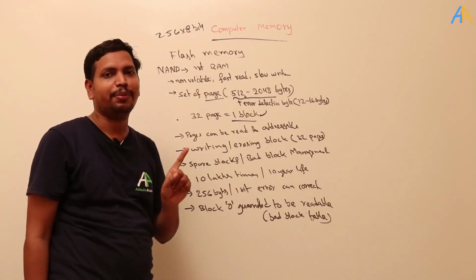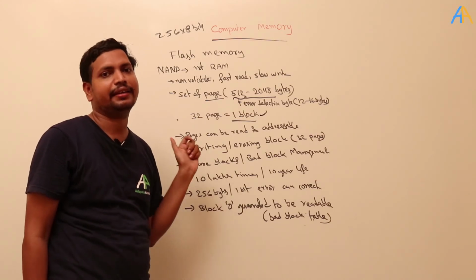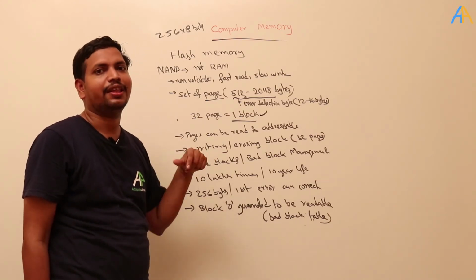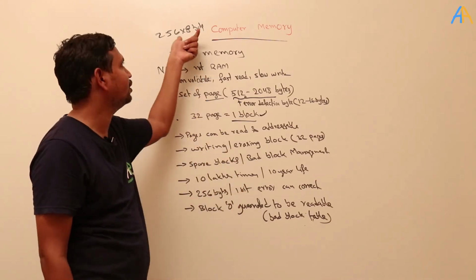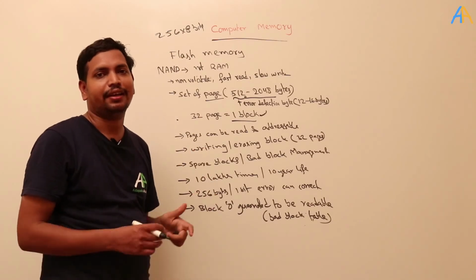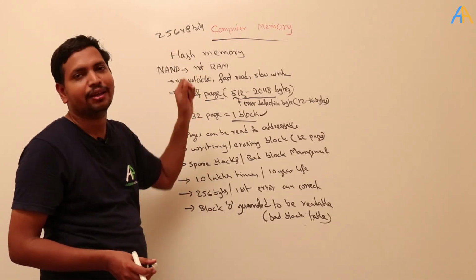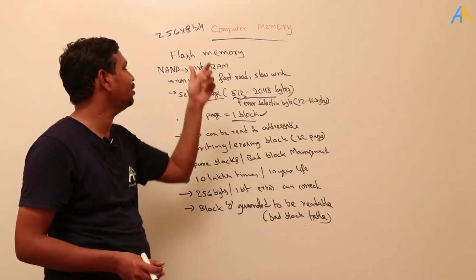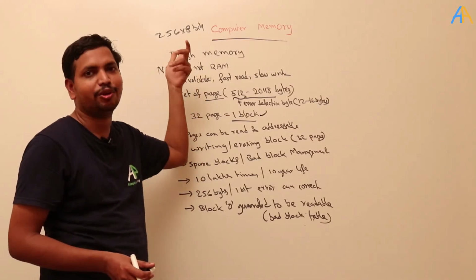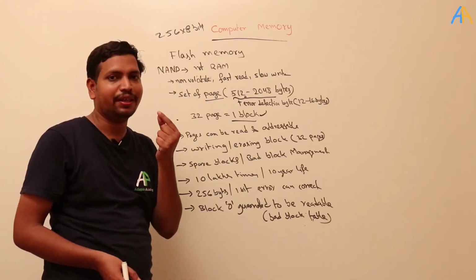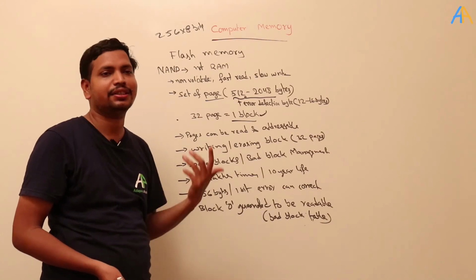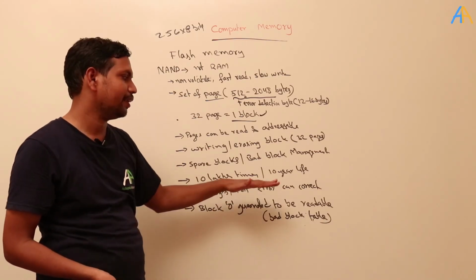If only one bit is wrong, then it can detect the error. If more than one bit is wrong in these 256 by 8 bits, it cannot detect. The probability is very low, since 256 into 8 is a huge number of bits.